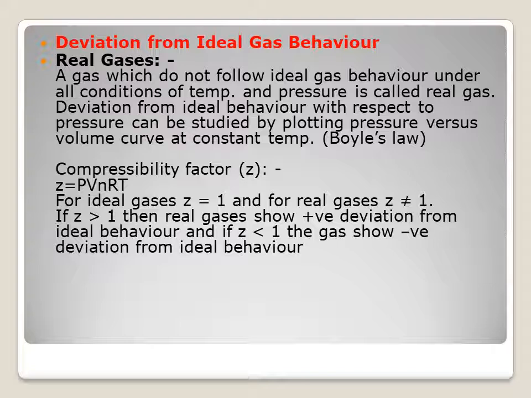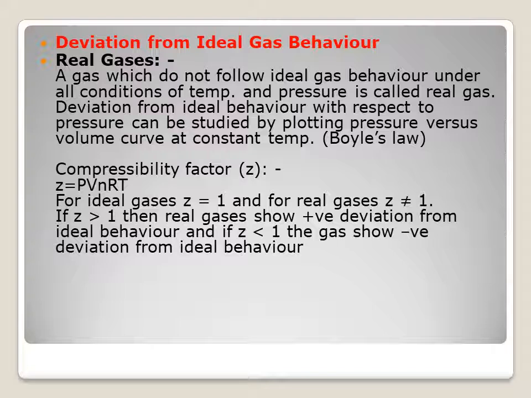A gas which obeys the ideal gas equation PV is equal to nRT under all conditions of temperature and pressure is called an ideal gas. However, there is no gas which obeys the ideal gas equation under all conditions of temperature and pressure. Hence, the concept of ideal gas is only theoretical. The gases are found to obey the gas laws fairly well if the pressure is low or the temperature is high. Such gases are known as real gases. All gases are real gases.